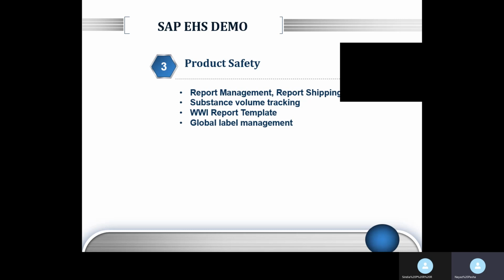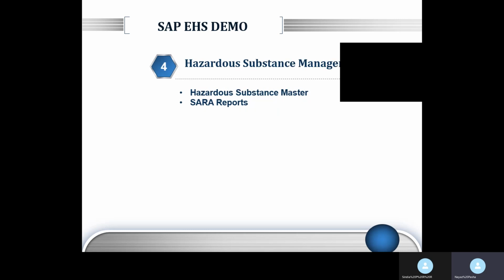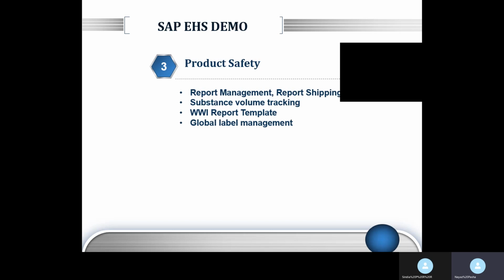Apart from this, we have something known as substance volume tracking. This substance volume tracking is very helpful in terms of managing the overall quantity of the hazardous substance. As you must be aware, there are regulations in place which restrict the quantity of hazardous substance you can use in a company. Based on those quantities, you can track how much is the available quantity and what is the maximum limit.